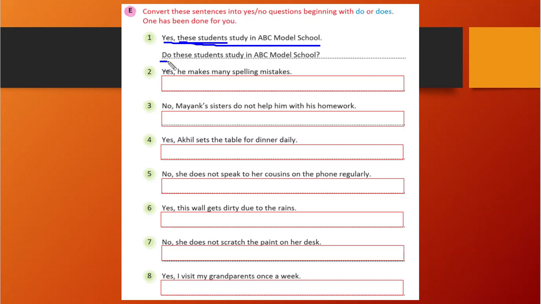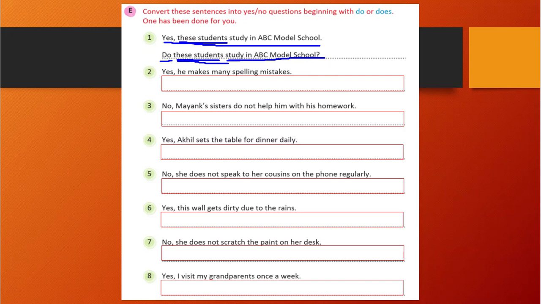So do, then we will write these students. So do, then I, we, plural noun. So here it is these students, and the verb is study. That we have written the same, study in ABC model school.